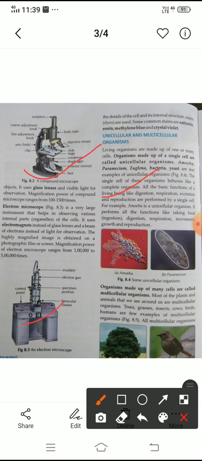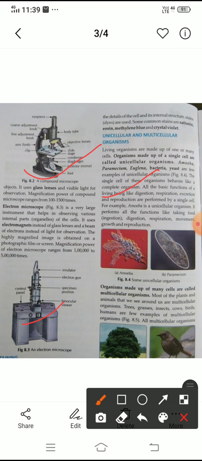Examples are amoeba, paramecium, euglena, bacteria, yeast. These are all examples of unicellular organisms, because they perform all the functions of their whole lives with the help of a single cell. So these are called unicellular organisms.